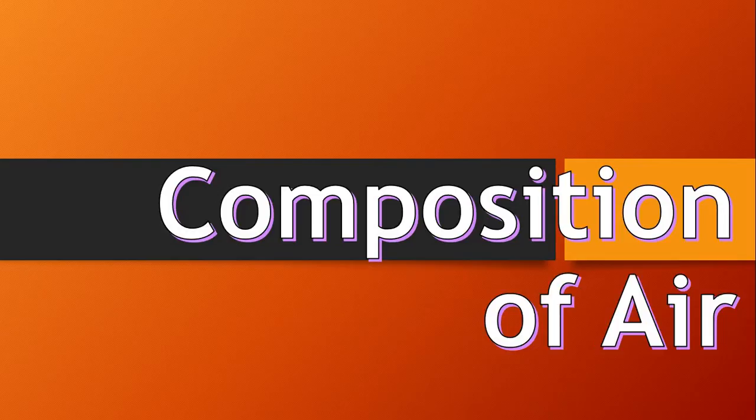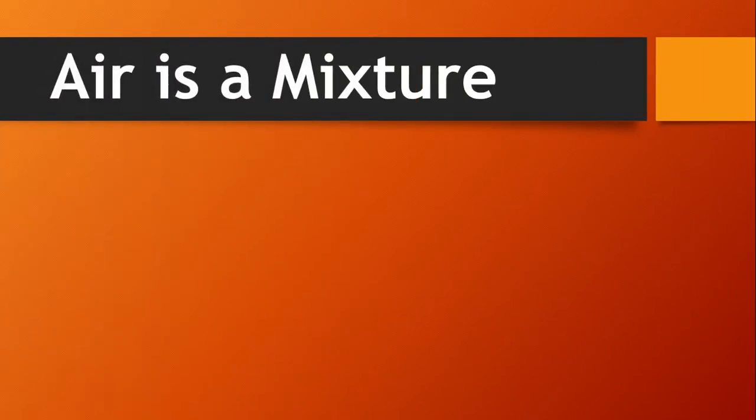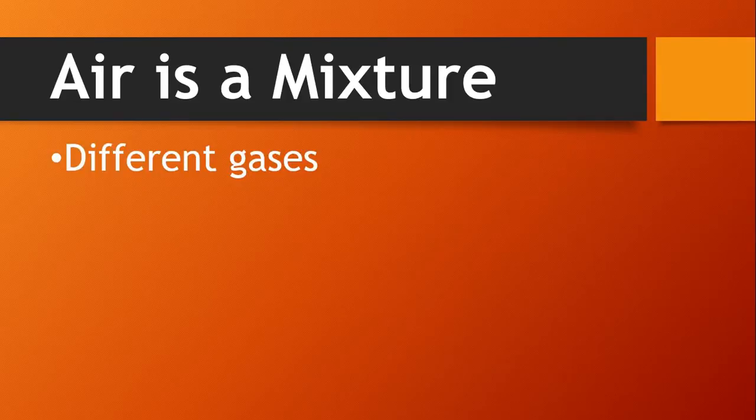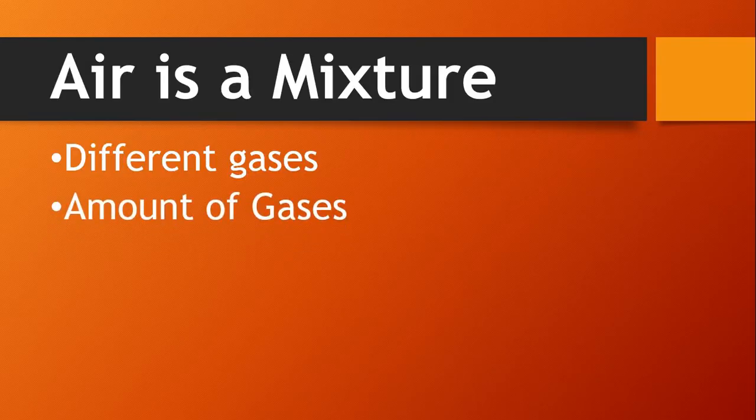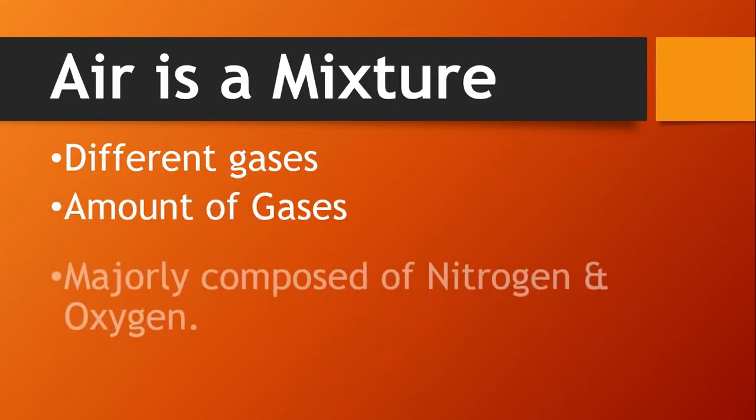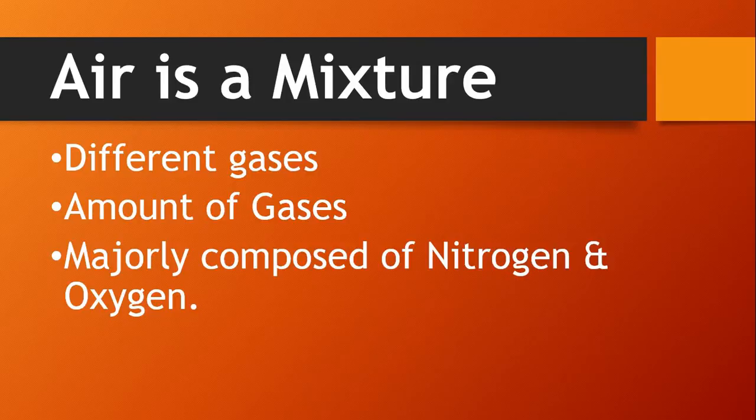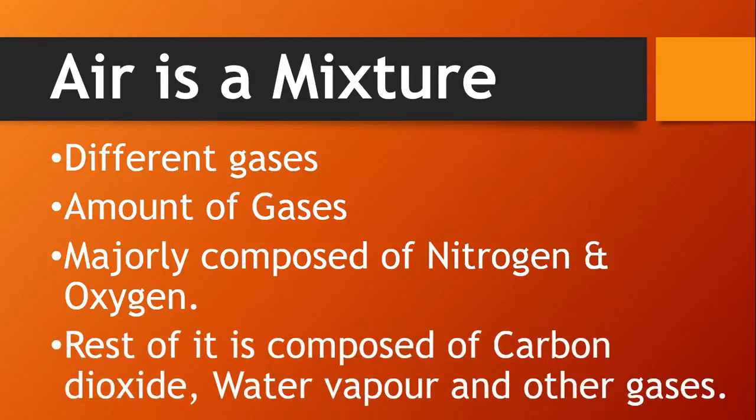Good. First, air is a mixture. Air is made up of different gases. The amount of each gas present in the air is different. Air is majorly composed of nitrogen and oxygen. The rest of it is composed of carbon dioxide, water vapor, and other gases.